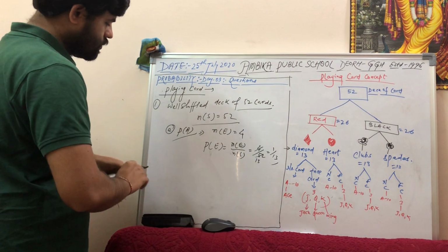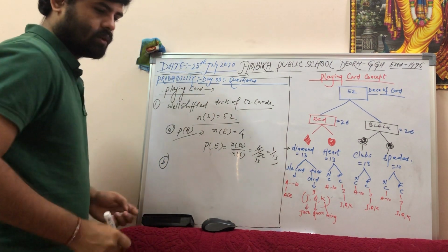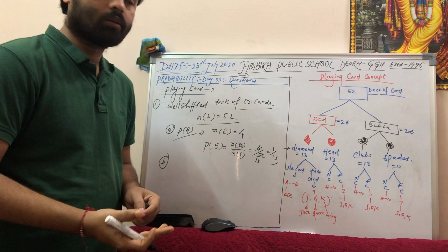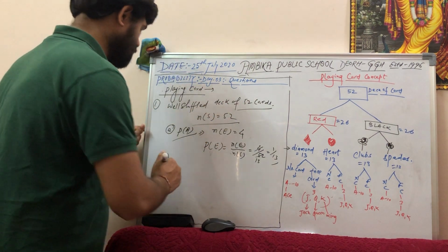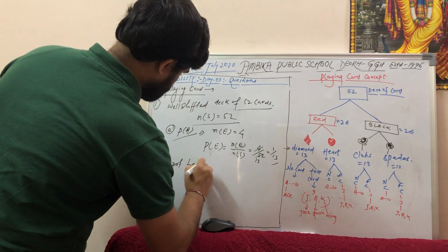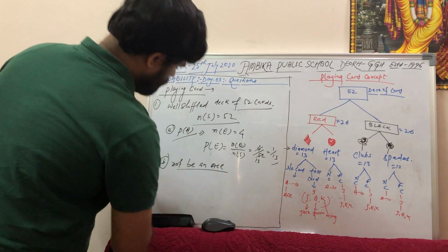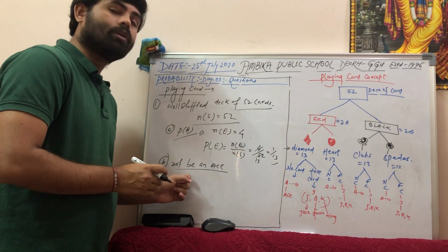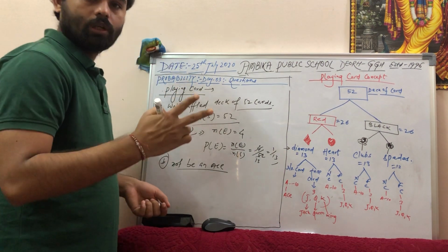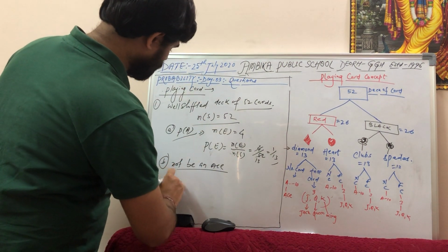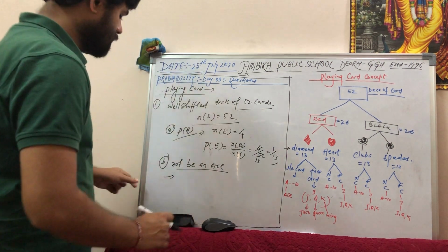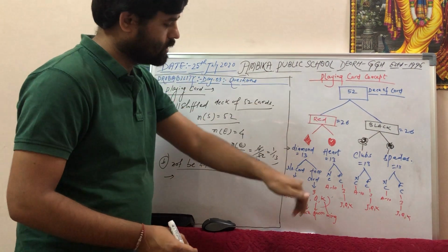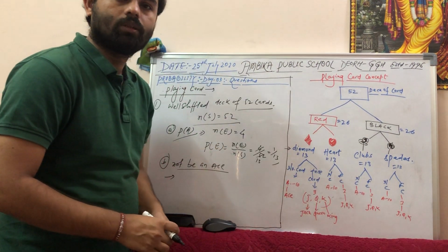Fine. So the next question is question number B. B is, what is the probability that it is not an Ace? See, the first question is what is the probability that it is an Ace. The second question is what is the probability that it is not an Ace. I will give the solution in two ways. One way, you know how we go to the deck of cards. In the deck of 52 cards, if I have 4 Aces, then how many non-Aces are possible?